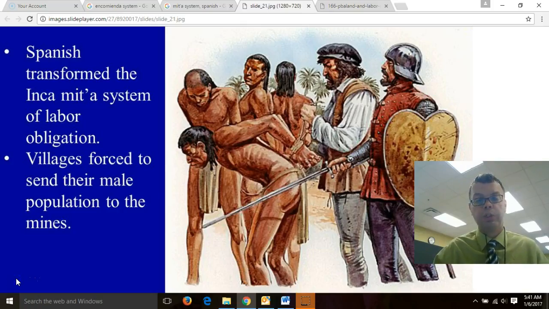What we will see when the Spanish come in is the Spanish transform the Mita system into a labor obligation, where, as we see here, the villagers are forced to send their male populations to the mines, to places like Potosi, to do mining work for the Spanish, to do forced labor on their haciendas, to make the Spanish rich. So basically there's a system of Mita, which is labor, and the Spanish use that to put the native peoples into slavery, into their mines, and in other areas. Significant as it leads the Spanish to becoming richer, and very significant, leads to the death of a lot of the native population in the Americas.